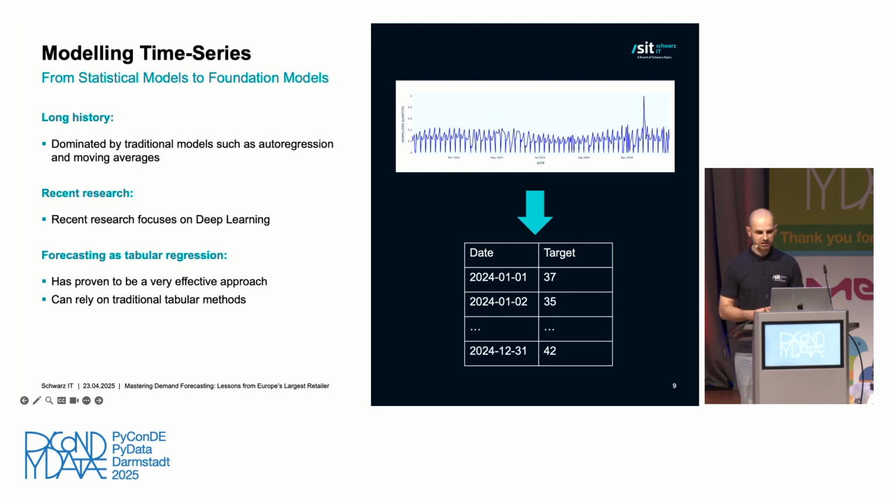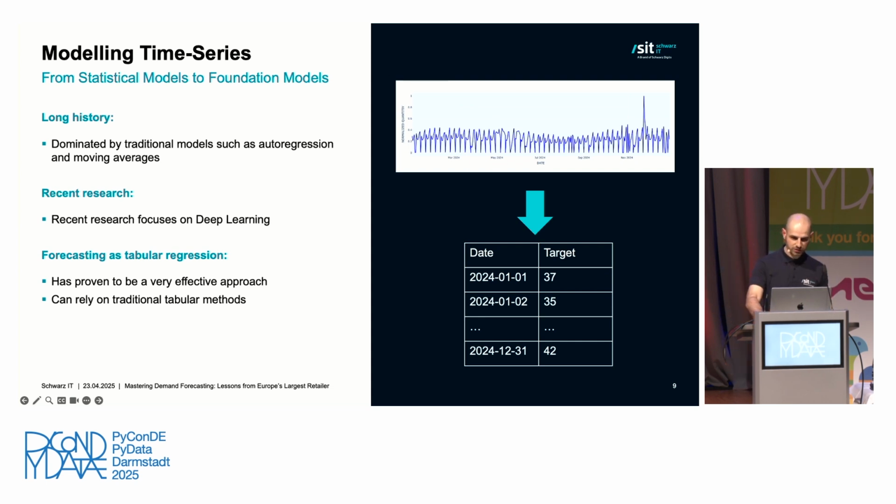However, there's one approach that has been proven to be super effective in industry, and this is treating this forecasting problem as a tabular regression. How can we do this? You just take each data point in the time series, and it becomes a single row in your table. What advantages does it yield? You can rely on any traditional tabular method, and these are super well explored and well established. Additionally, you can easily extend your data set with additional features, such as engineering features based on the time or adding external information about promotions, for example.